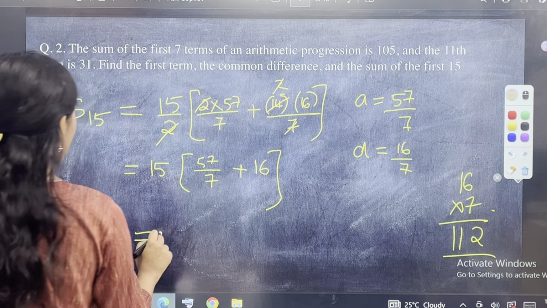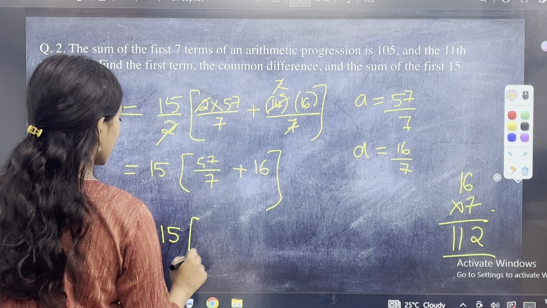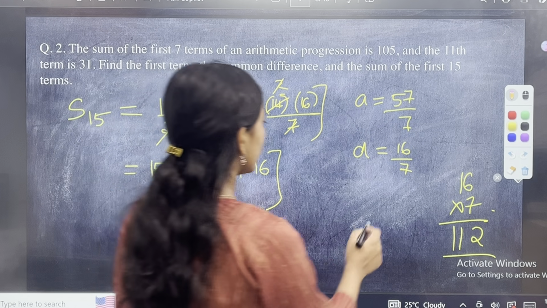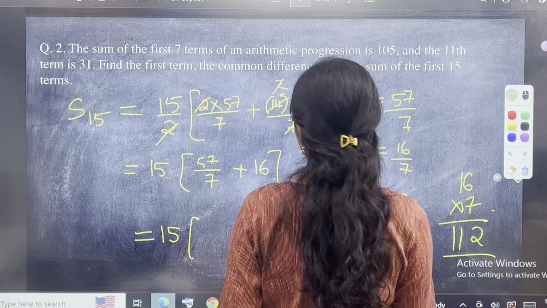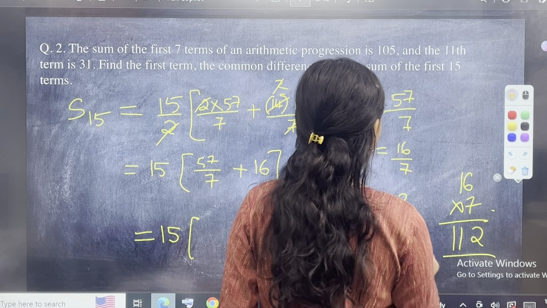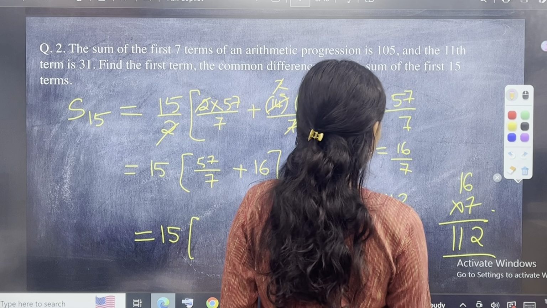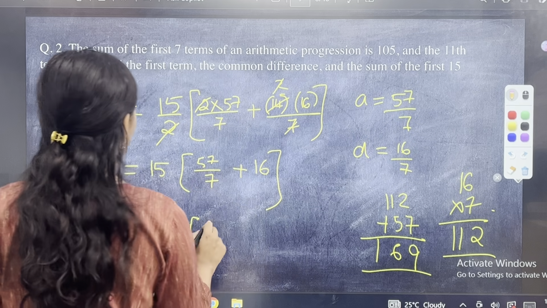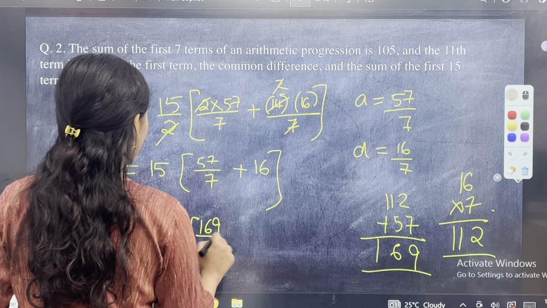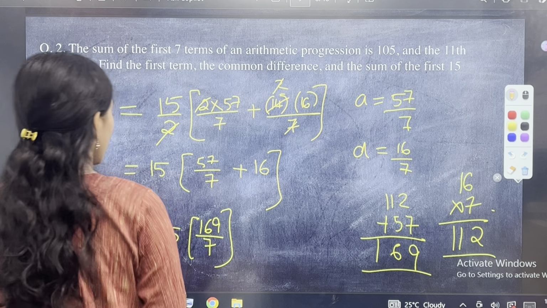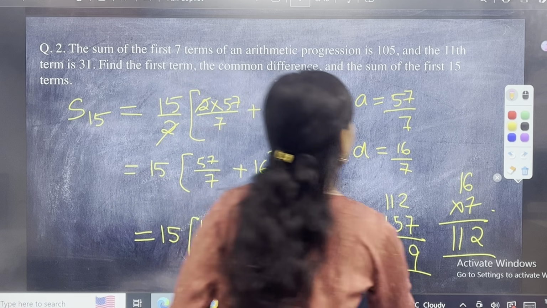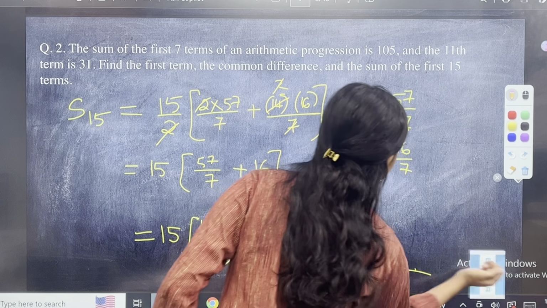is basically 7 6s are 42, 2 and 4 in the mind, 7 8s 56, plus 4 is 60, 112. So you have 15 into 112 plus 57. 7 plus 2 is 9. 5 plus 1 is 6. 169. 169 by 7. 169 into 15. Let me just get some space.